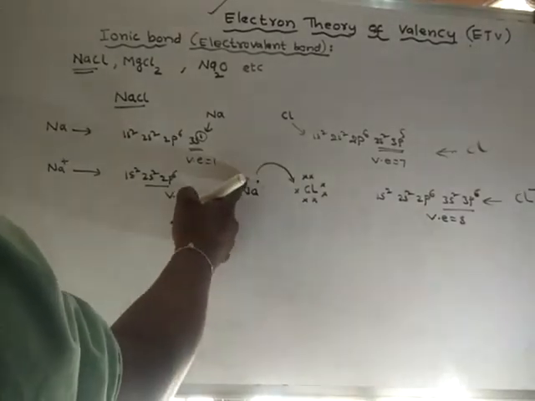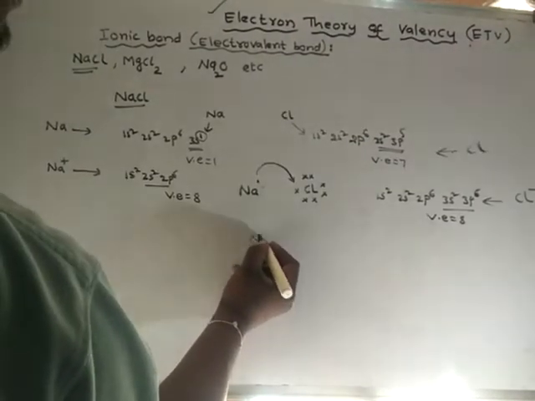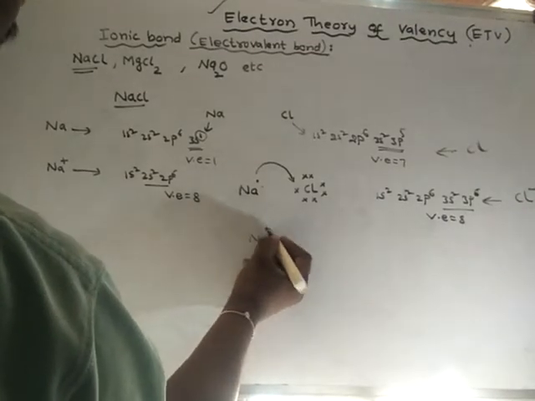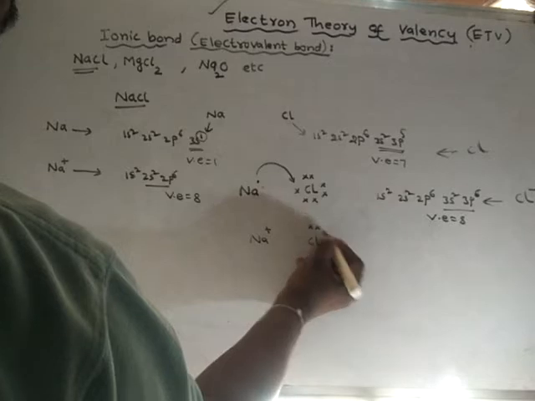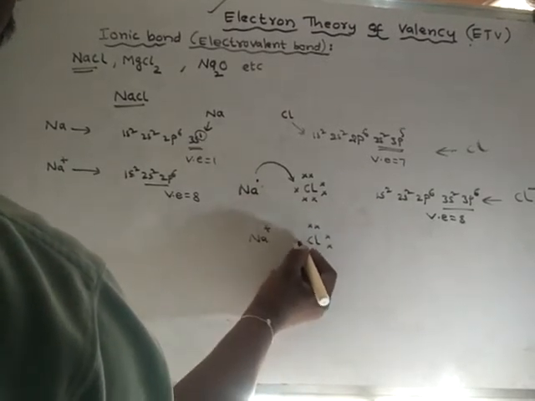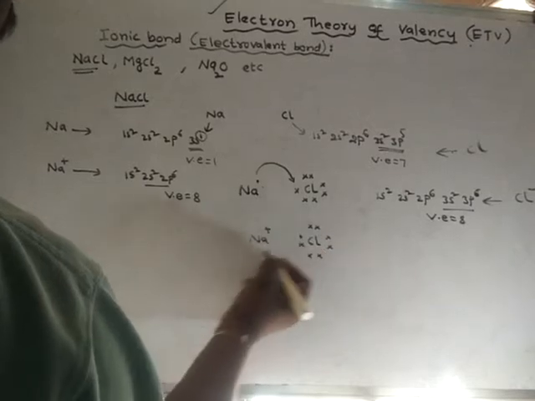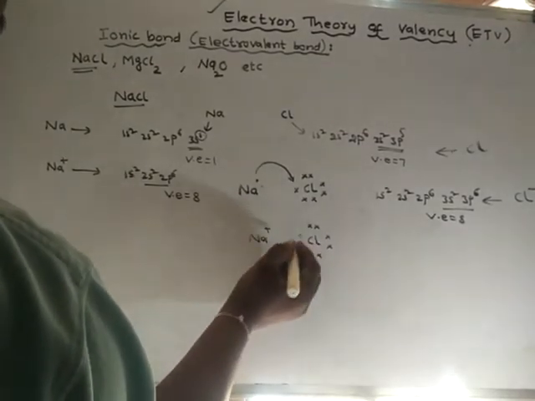Sodium will completely transfer its electron to chlorine, so sodium becomes Na plus, and chlorine now has 8 electrons in its valence shell.